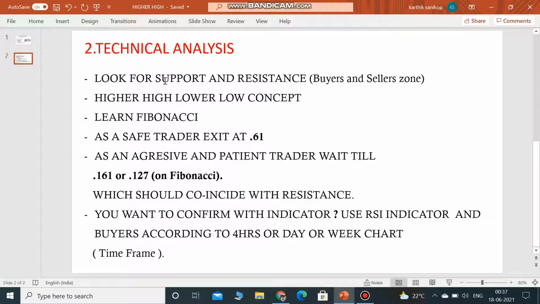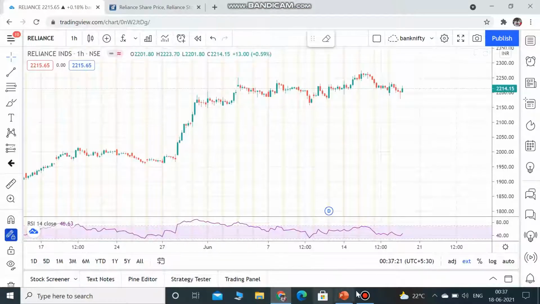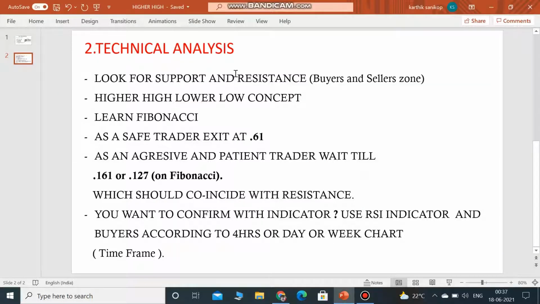These are very simple, and if you want to learn deeply, I have actually made videos on this too. You can follow and view them for your reference, and I will be showing how to deal with it too. But right now, first you have to learn support and resistance, the higher high and higher low concept, and Fibonacci.